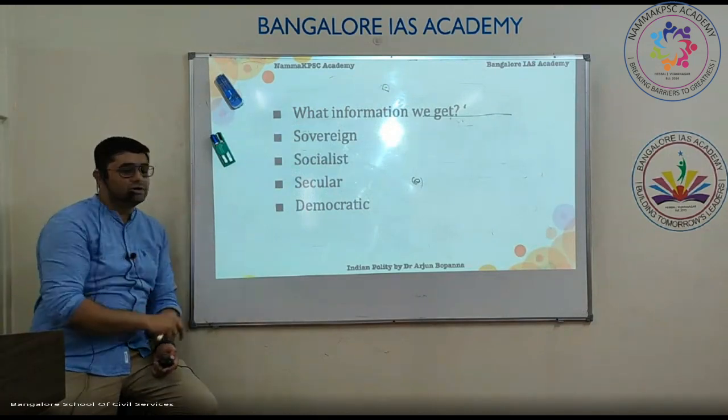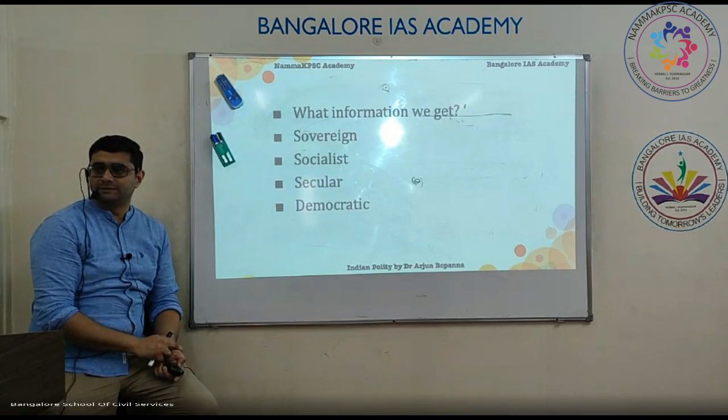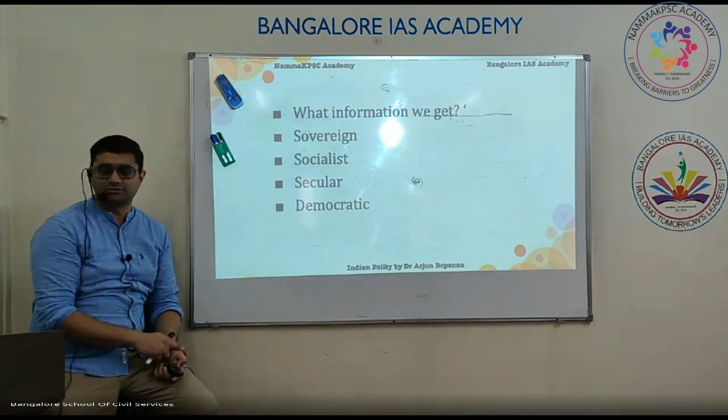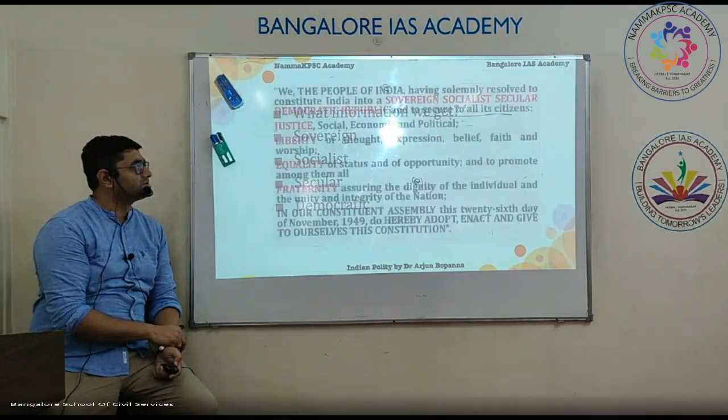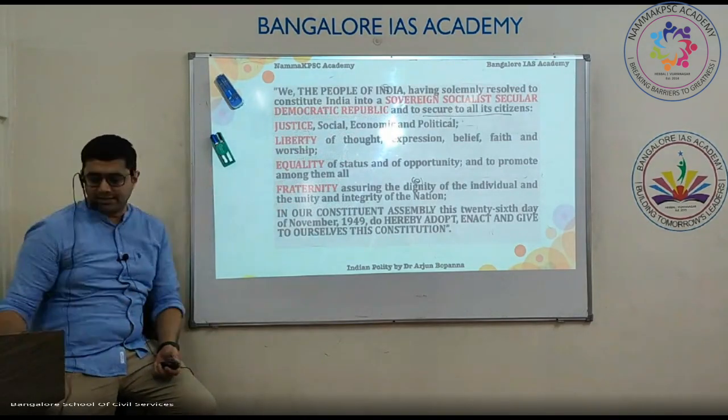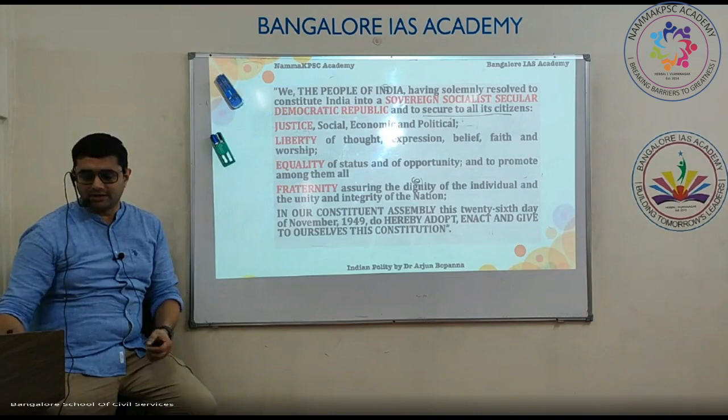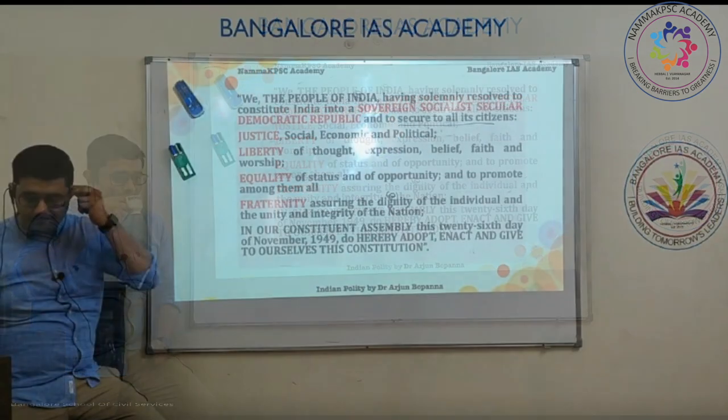Next, let's try to understand some of the terms that are there in the preamble. So get familiar with it. Some of you might know it. We'll try to explain it. So the first one is sovereign. I have marked it in red there. So India is a sovereign country. What does that mean?